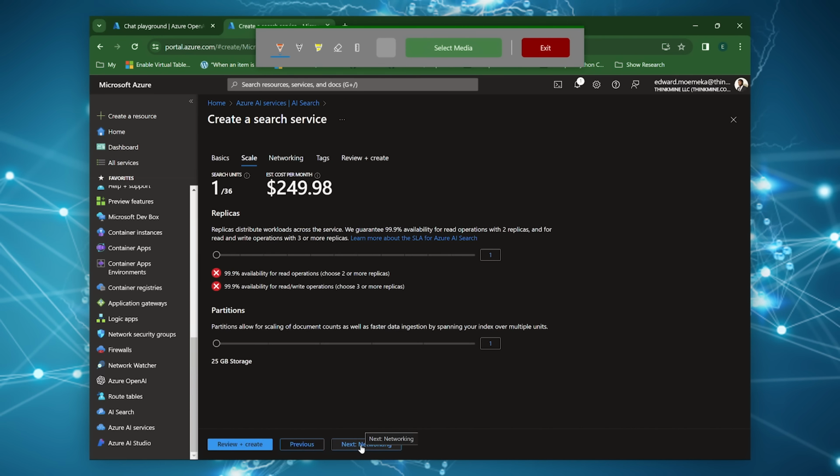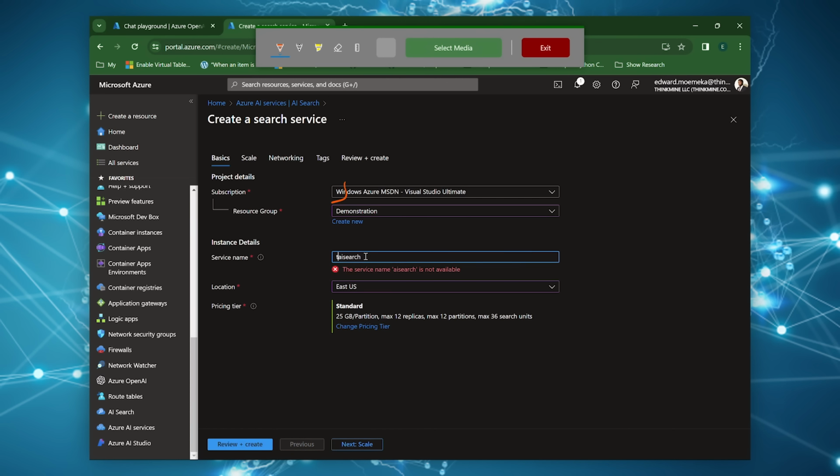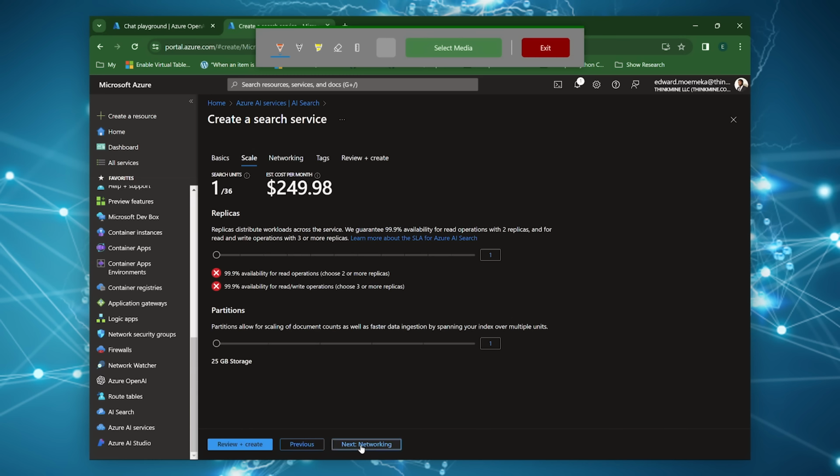Next is the scale. So basically, when you're picking your SKUs, please be mindful of the fact that certain tiers will not work for AI. The tier that I know for sure works is the standard tier. So over here, what's already specified, standard, that tier actually works. So we're going to leave that alone.